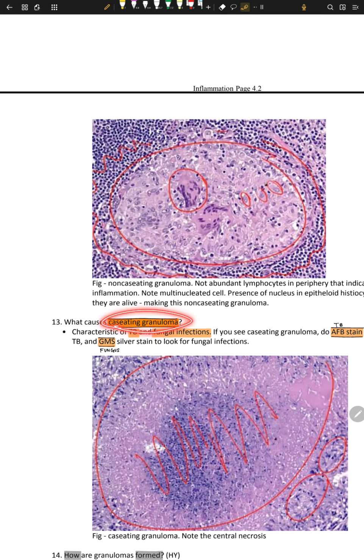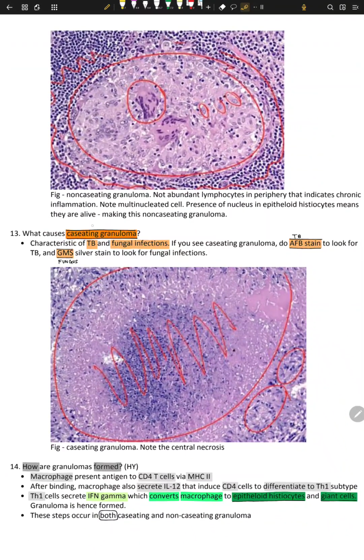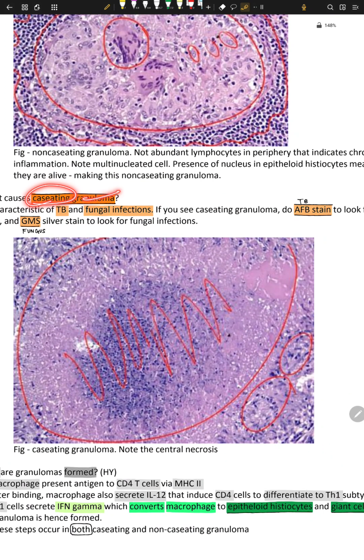What causes caseating granuloma? Number one, TB and fungal infection. Caseating necrosis happens in TB and fungal infection. What is caseating? It looks like a pasta sauce. It's thick as a pasta sauce, and this is because of infection from bacteria, right?